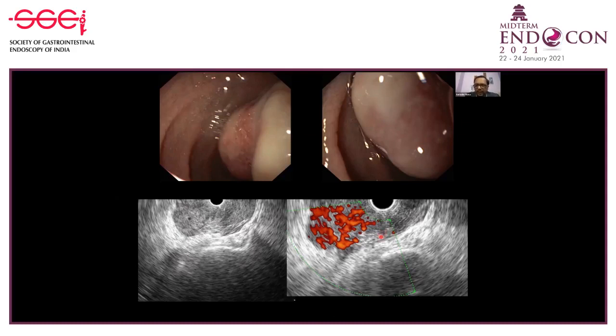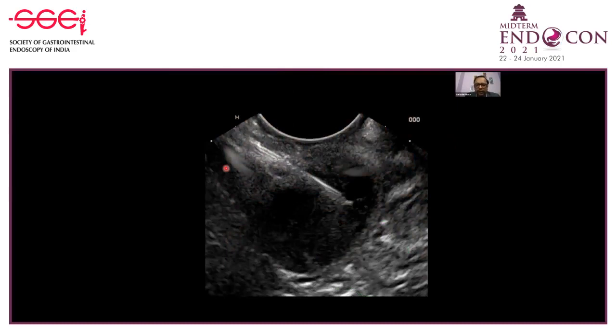And when we did an EUS guided FNB in this lesion using a 25 gauge needle, this was a metastatic renal cell carcinoma. This patient had undergone a nephrectomy 10 years ago. On the other hand, when you have such an appearance, a well-defined hypoechoic lesion arising from the second muscle layer, that is muscularis mucosae, most of the time these are lipoma, and this was confirmed in the EUS guided tissue acquisition using a 22 gauge FNB needle.